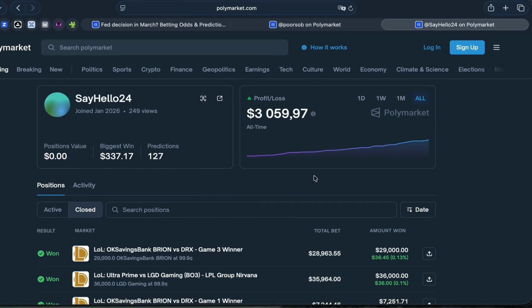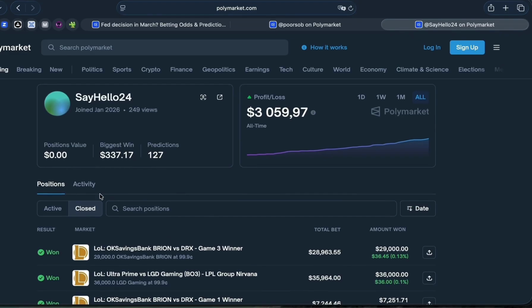As an example, I opened another wallet. Notice that he also has a steadily growing P&L. He started literally with a small amount, about $30. He started on January 7th and essentially in a month increased his deposit by more than 100 times. A very interesting wallet, trading with a small balance. And notice, he also doesn't have many predictions, just 127 bets.